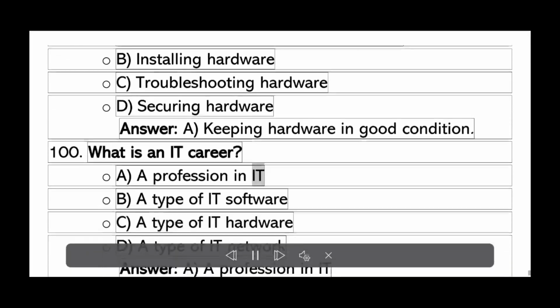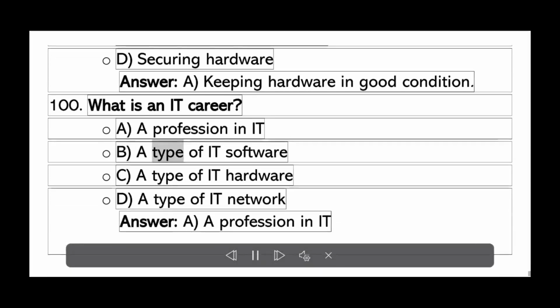What is an IT career? A. A profession in IT. B. A type of IT software. C. A type of IT hardware. D. A type of IT network. Answer A. A profession in IT.